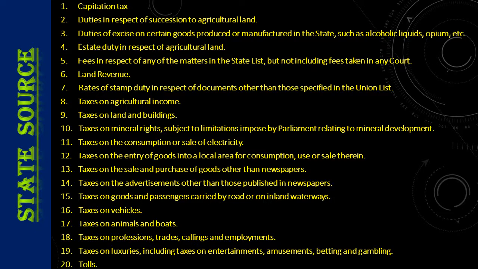Taxes on vehicles. Taxes on animals and boats. Taxes on professions, trades, callings and employments. Taxes on luxuries including taxes on entertainments, amusements, betting and gambling. And last, tolls.